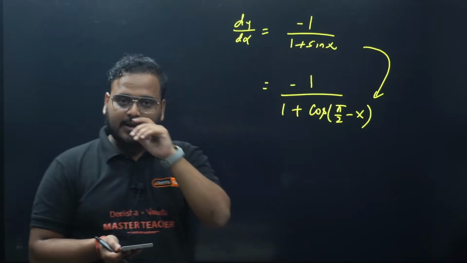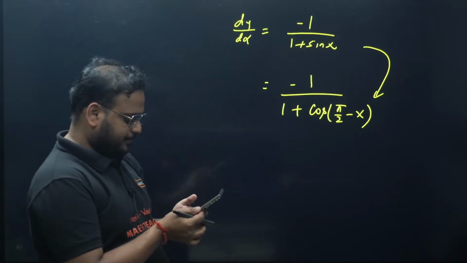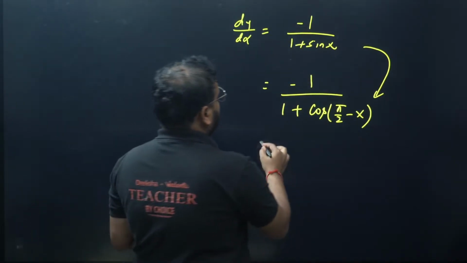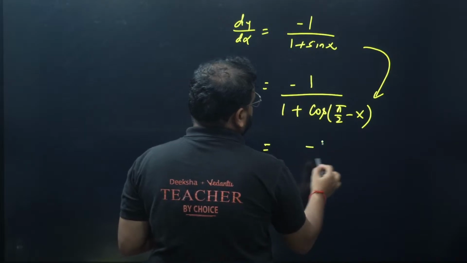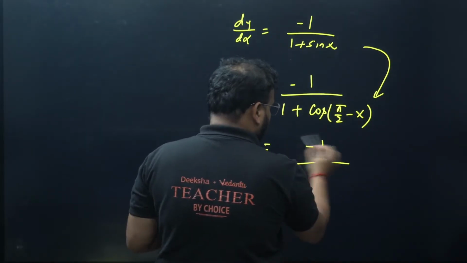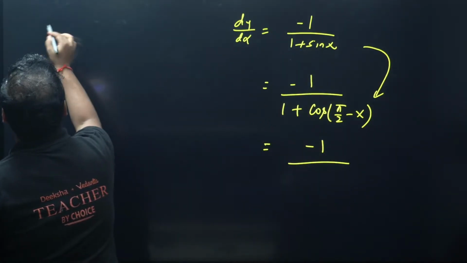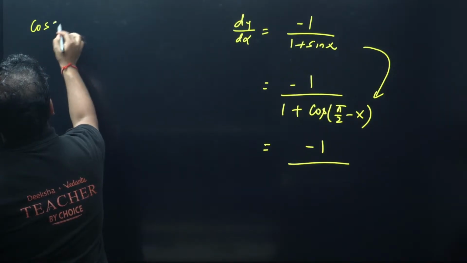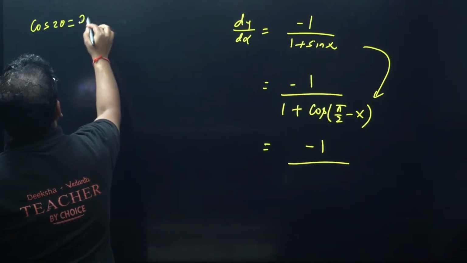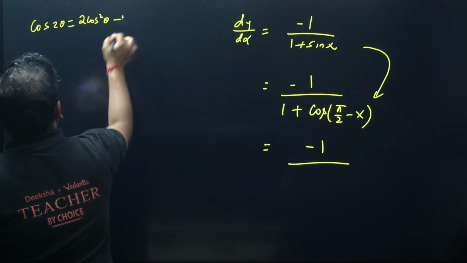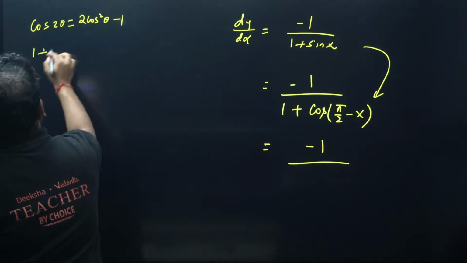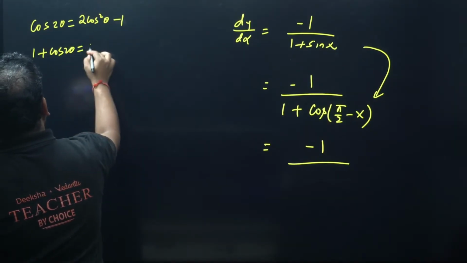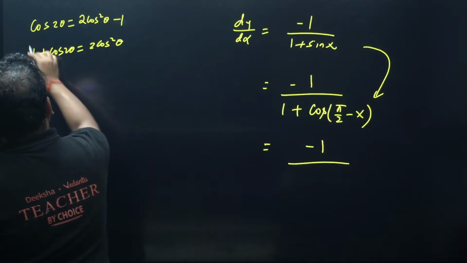I can apply that approach. Check this out. What do I get? Minus 1 upon, this will become what? 1 plus cos. Remember the formula: cos 2 theta equals 2 cos square theta minus 1. Bring it to this side: 1 plus cos 2 theta equals 2 cos square theta.